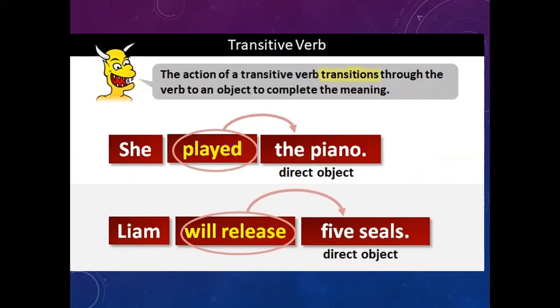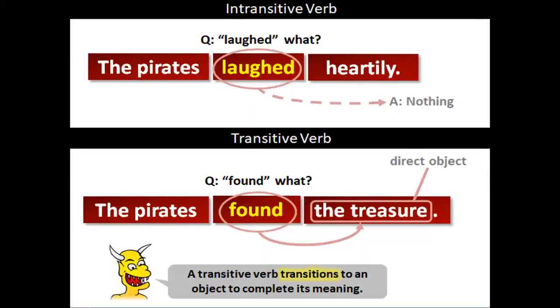Transitive is when the action is transferred. That is, the action of a transitive verb transitions through the verb to an object to complete the meaning. Like, she played the piano. So she's playing, and piano is the direct object. Liam will release 5 seals. So he's going to release what? 5 seals. Now look at the intransitive verb.